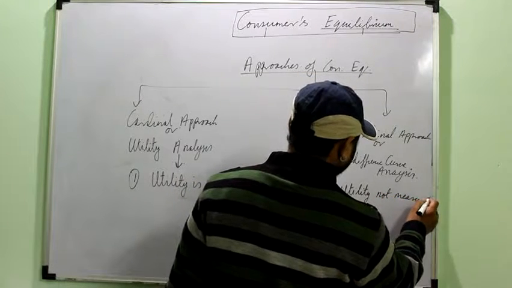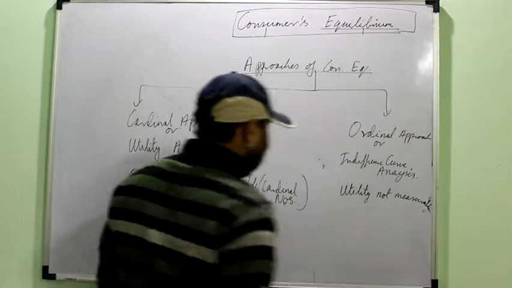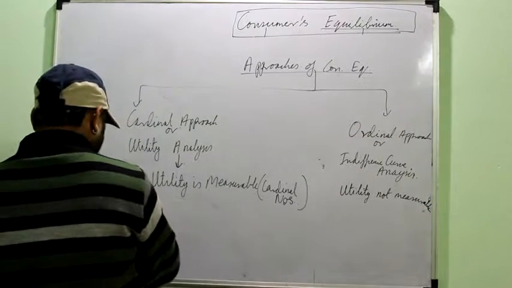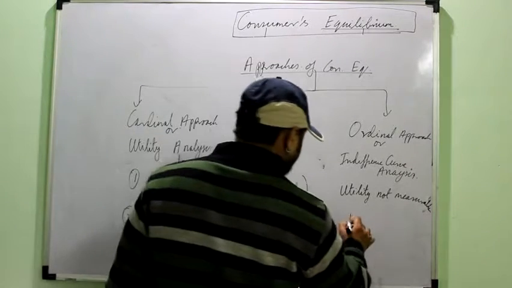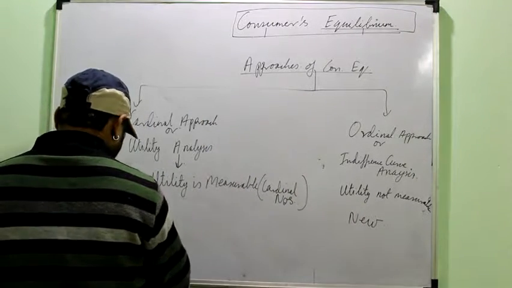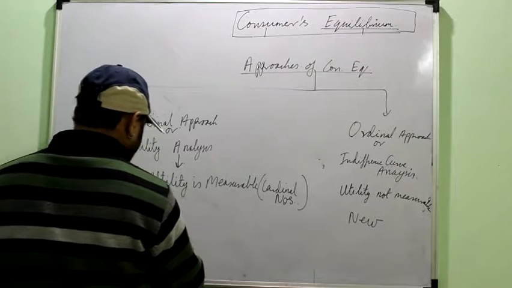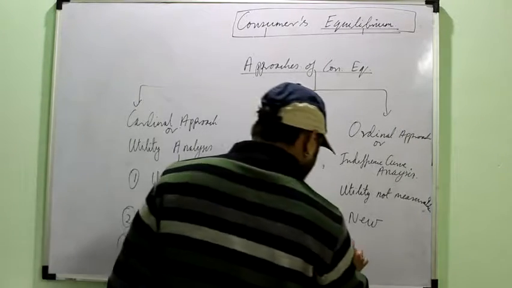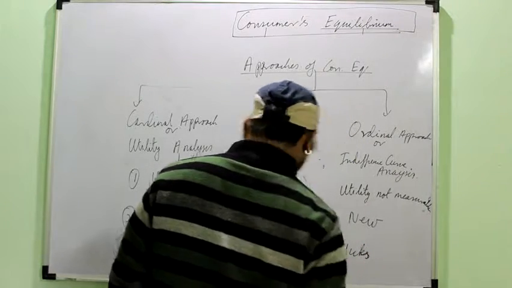It cannot be expressed in numbers. The cardinal is an old approach, and the ordinal is a new approach. The cardinal approach was given by Marshall, often called the Marshallian approach. The ordinal approach was given by Hicks, often called the Hicksian approach.